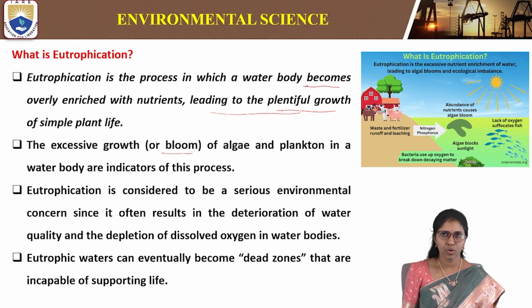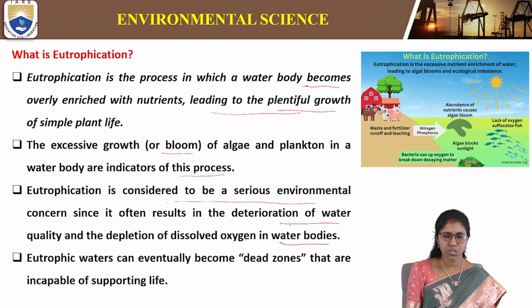The excessive growth or bloom of algae and plankton in a water body is an indicator of this process. Eutrophication is considered a serious environmental concern, since it often results in the deterioration of water quality and depletion of dissolved oxygen in water bodies. It leads to the depletion of dissolved oxygen in the water body.